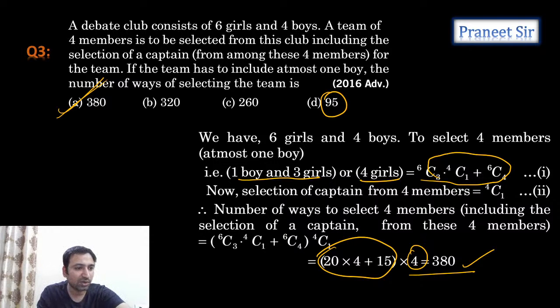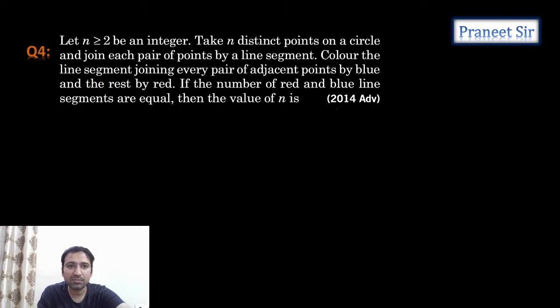Right. Chalo, let's move to the next one. Yeah, this is the next question we have. Let n be greater than or equal to 2. This is an integer. Take n distinct points on a circle. Join each pair of points by a line segment. Color the line segment joining every pair of adjacent points blue and the rest red. If the numbers of red and blue line segments are equal, then find the value of n.